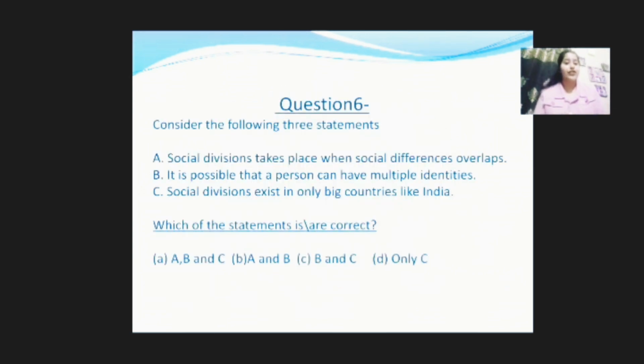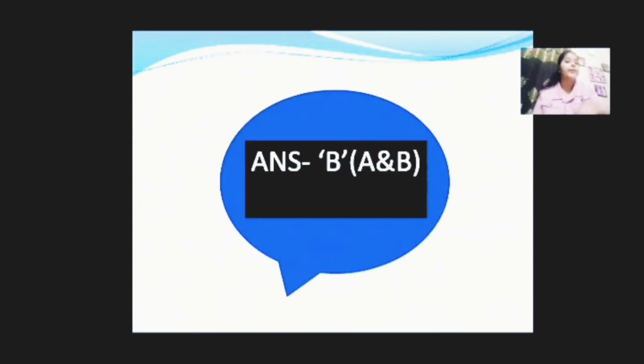Moving on to the sixth question, consider the following three statements. A: Social divisions take place when social differences overlap. Yes, we have just studied. B: It is possible that a person can have multiple identities. Yes, if I am a girl, I want to be a teacher, I am a daughter, I am a sister, so I have multiple identities. The C point here says social divisions exist only in big cities like India. Absolutely not. Social divisions do occur in small states or countries. So here we have to choose the correct option. So here the B point is correct. That is, A and B are the correct options.